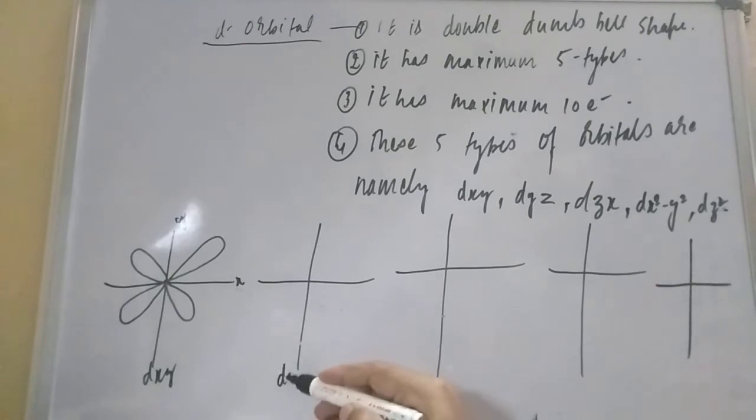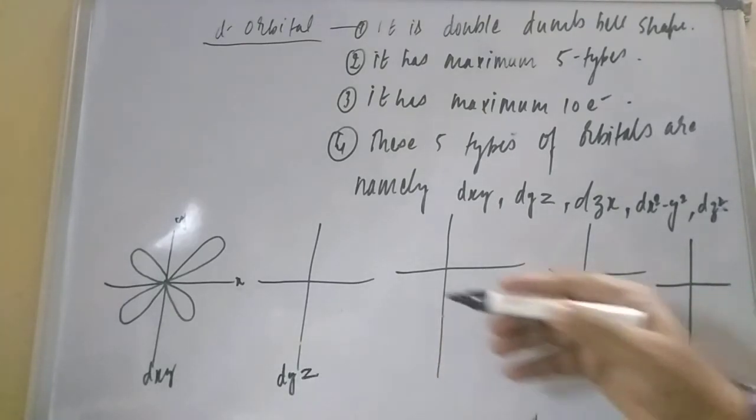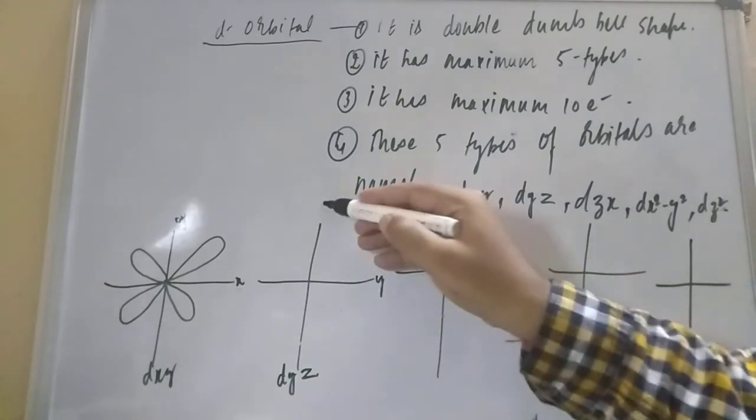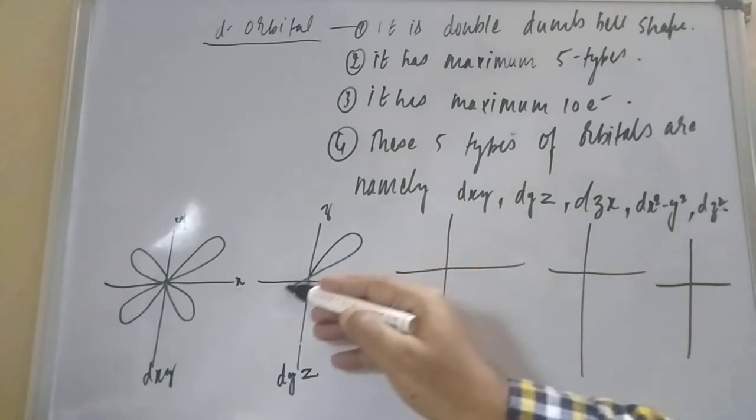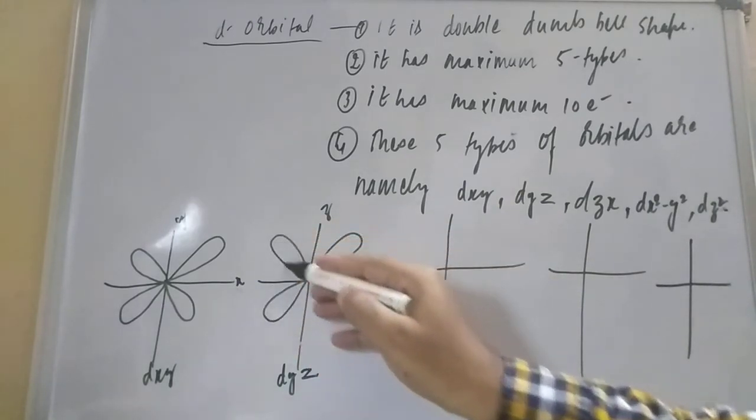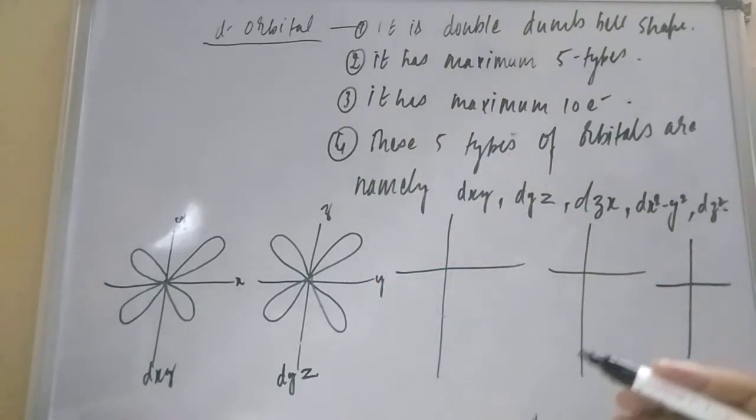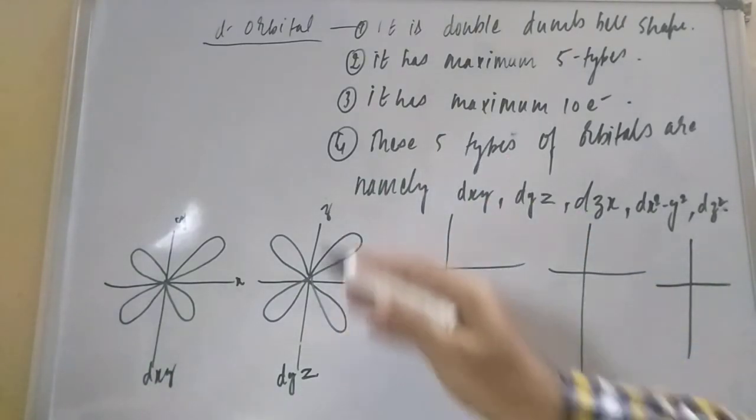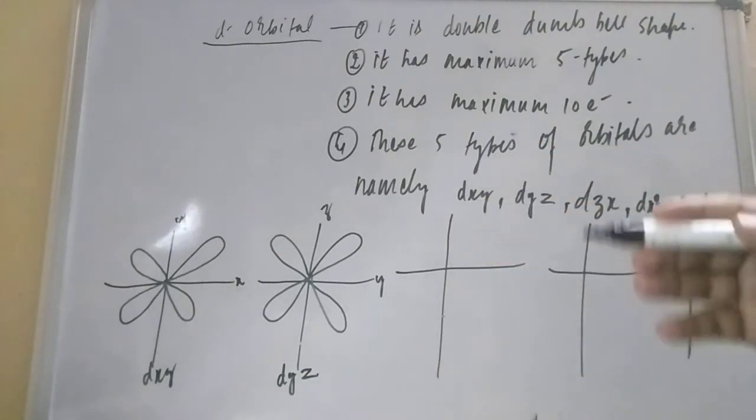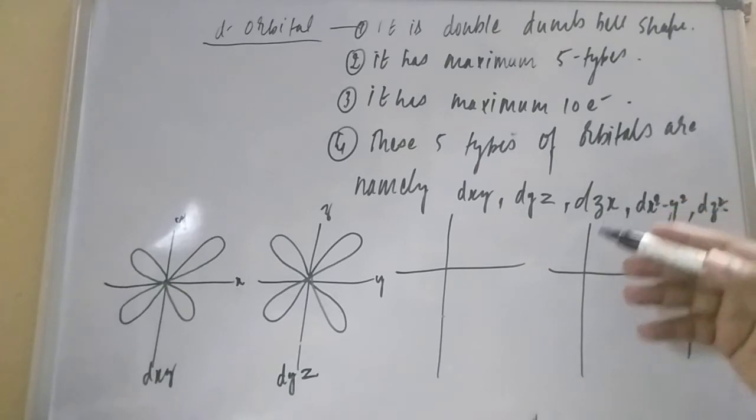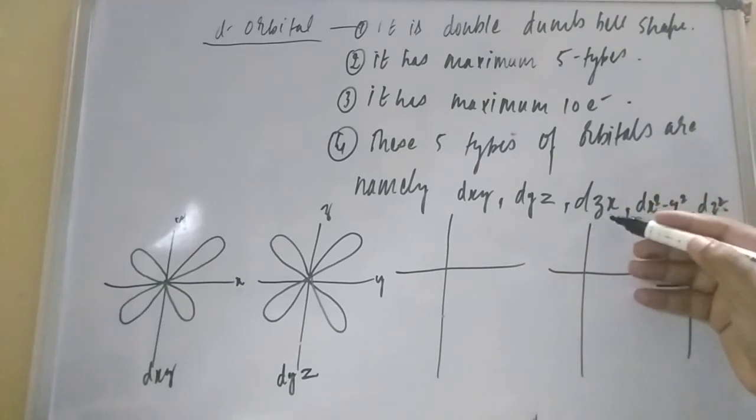The next one is dyz. If you want to write that, this one is the y axis, this is the z axis. So what can you put? The lobes will be between y and z. You can put any axis, there is no problem, because this is 3-dimensional space, so anyone you can consider x, anyone you can consider y. Next one is dzx.